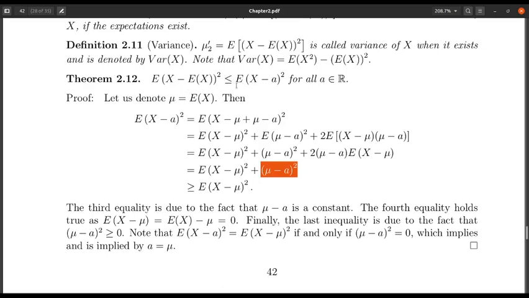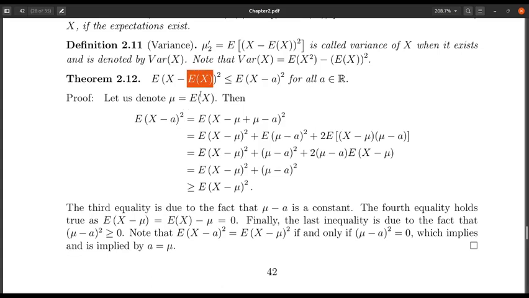Again, this theorem has a nice physical meaning. What is the physical meaning? Suppose I have a random variable and I do not know the value of the random variable, and I ask you to give me a guess of that. What value should I give? This theorem says that I should take the value expectation of X.